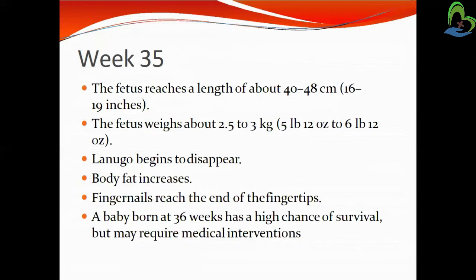Now the mother has the chance of delivery at 36 weeks, and the baby can be fully developed and mature, and the chance of survival is high, but in some cases, if any kind of complication occurs, we can protect the baby with medical intervention.